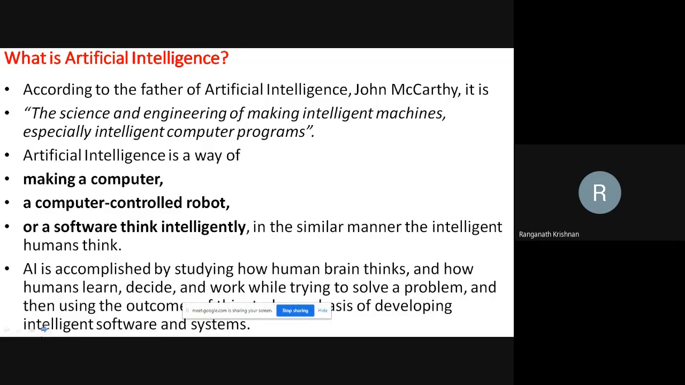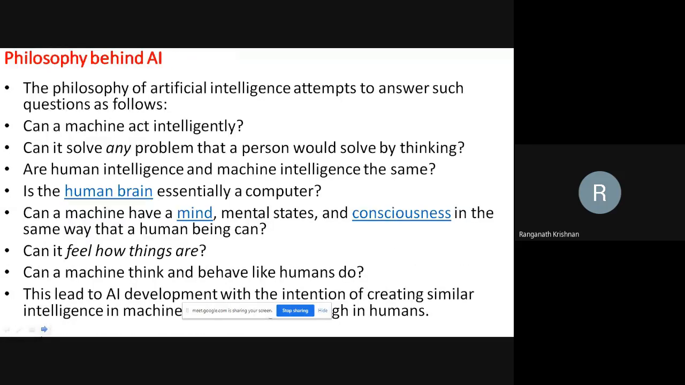Artificial intelligence is nothing but making a computer, a controlled robot or a software think intelligently. This is similar to what I said in the morning. We're going to make a machine think like a human. The philosophy behind AI is essentially putting a human brain into a computer. Can a machine have a mind? Can it have its conscience?